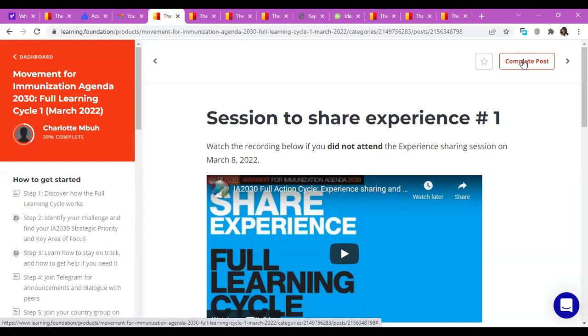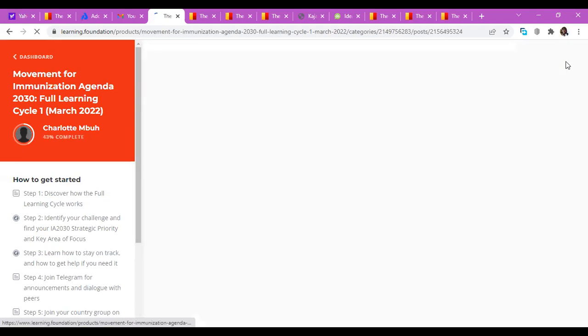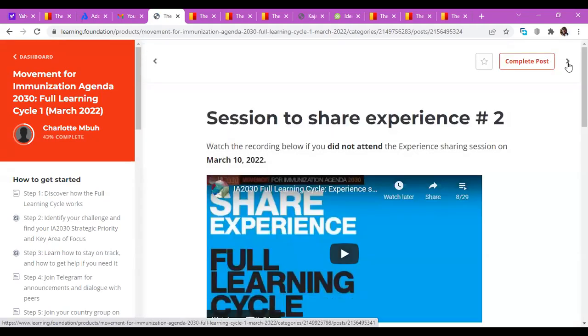You understand? Each exercise that you have completed, you click on complete post. When you click on it, it will tell you that you have completed that post, which means that you can move forward. And for you to move forward, you can click on this little arrow. When you click on the little arrow, you move to the next step or the next exercise.